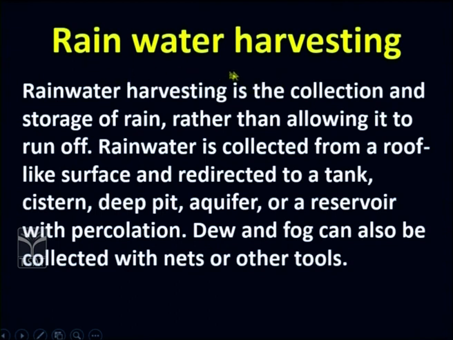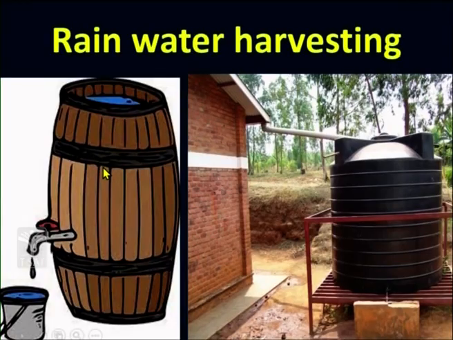In the same way, we can also store water and use it through rainwater harvesting. So what is rainwater harvesting? It is collection of the rainwater and storing it. There are different methods being adopted over here. We can just collect rainwater in tanks and use it for our daily purpose. Rainwater harvesting also deals with collection of rooftop water. That means whatever water falls on the terrace can be collected in tanks and sent down underground. Even rainwater directly can be sent down to any aquifer, so that the groundwater gets recharged. If we can collect rainwater and save it, then we can definitely get a lot of water for our usage.